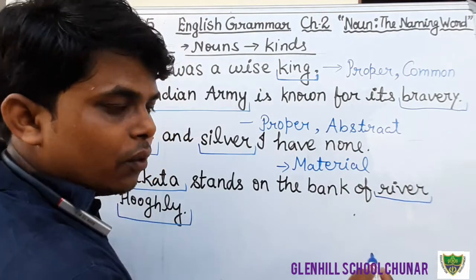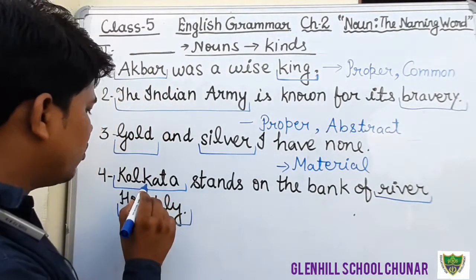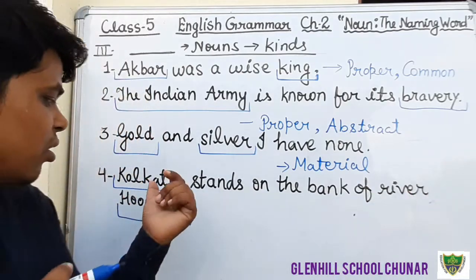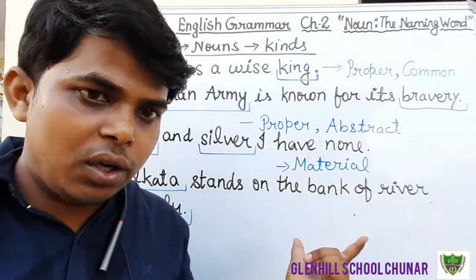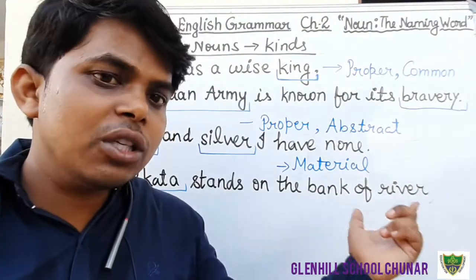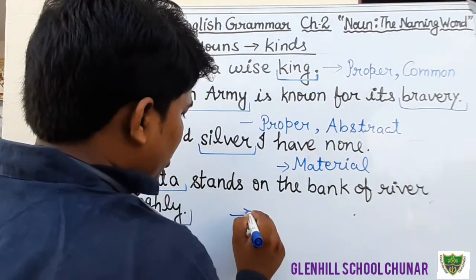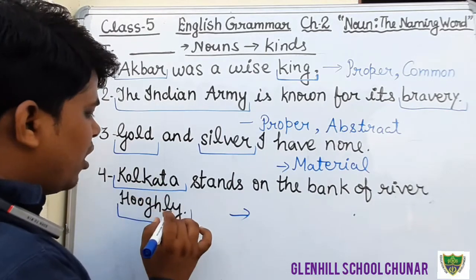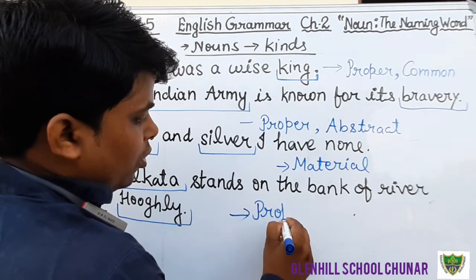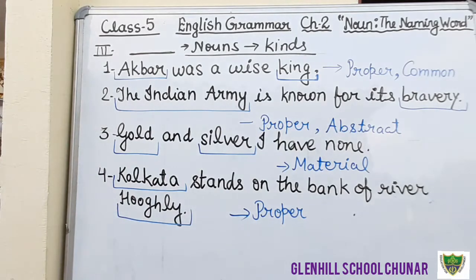But there is not enough space to write down, so you will underline only these two, Kolkata and Hooghly, and write that they are proper nouns. Okay students, just do it.